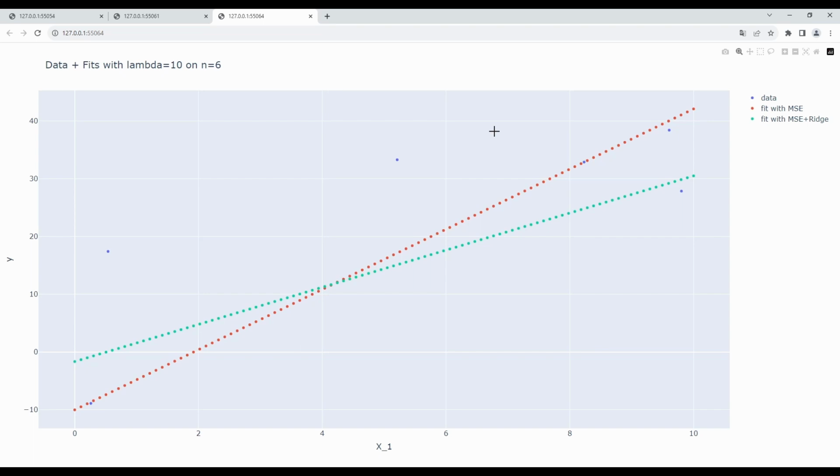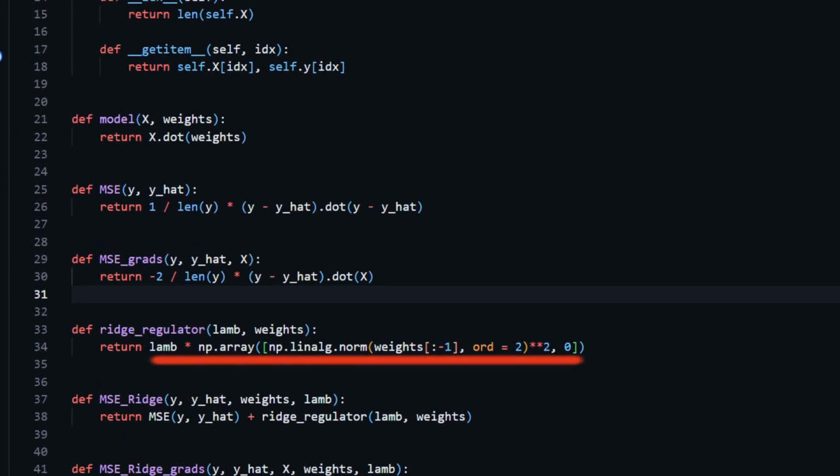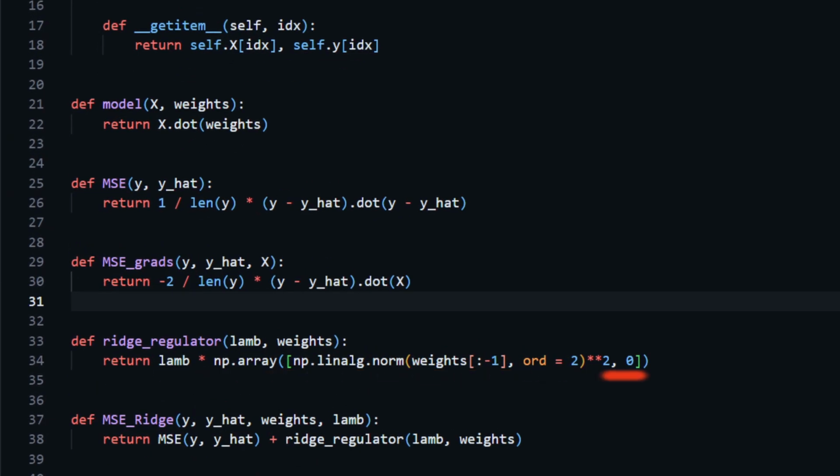So before we end this video, let's have a look at the code and how to code up Ridge regression. So this code, we already used a very similar version in the last episode in the LASSO regression. But in this case, we apply Ridge regression to it. What was the Ridge term again? Well, it was equal to a coefficient, which we call lambda, times the L2 norm squared, right? This is what we got here.